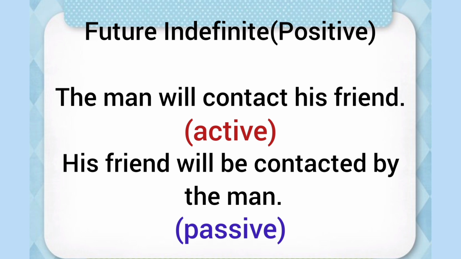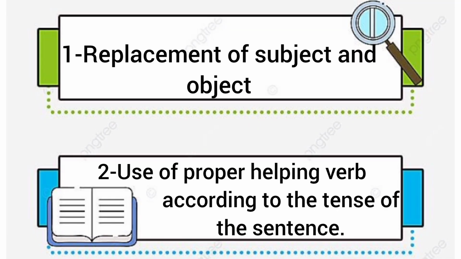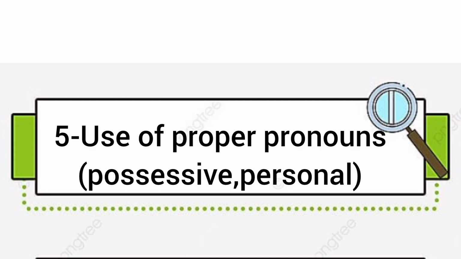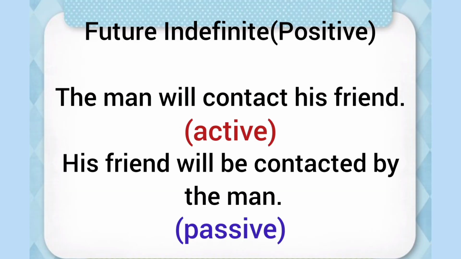The very first rule is replacement of subject and object. So his friend is replaced with the man. Next, we have to use proper helping verb. I have told you that the helping verb is will be. Contacted is the third form of verb. Next rule is use of preposition by, and at the end we have to take the object. So his friend will be contacted by the man.